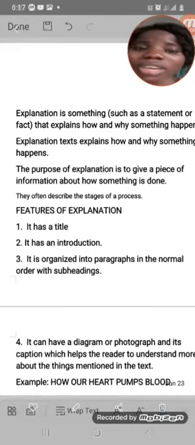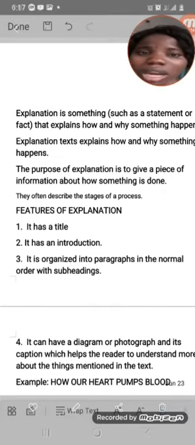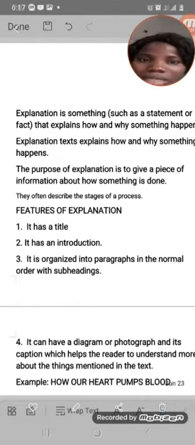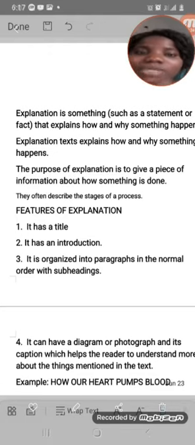So that is what explanation does. Explanation text will give you information. It will explain to you how something is being done or why something is being done. Do you understand now? Okay, I said we have a title. Then introduction. You are writing about flood. Okay, so the title is flood. What is the introduction you will give? You will define what a flood is. So after the definition of flood, then you will talk about flood. Okay, maybe flood in Nigeria, or flood in China, or the flood that happened in Ebute, or the one that happened in Ikorodu. You write it step by step.